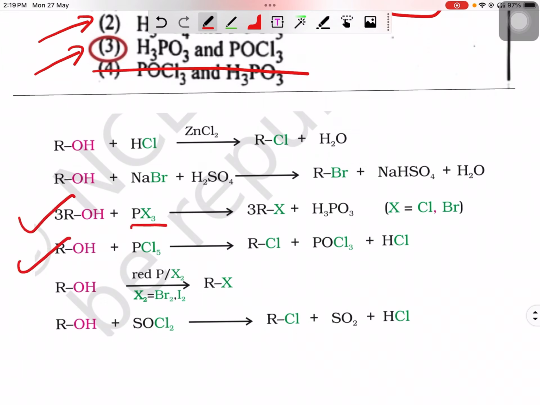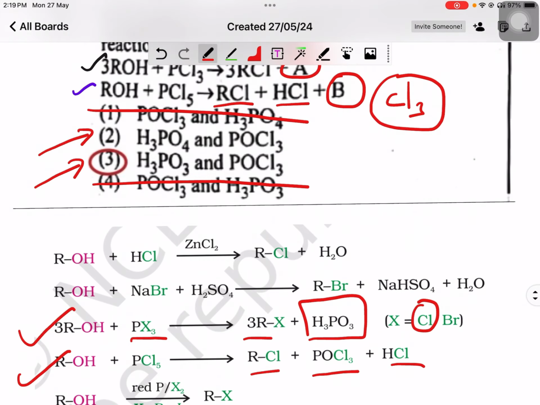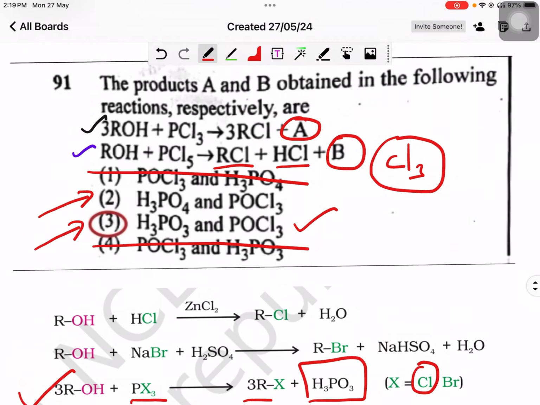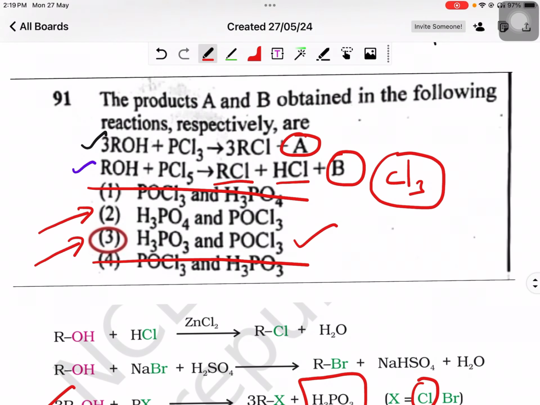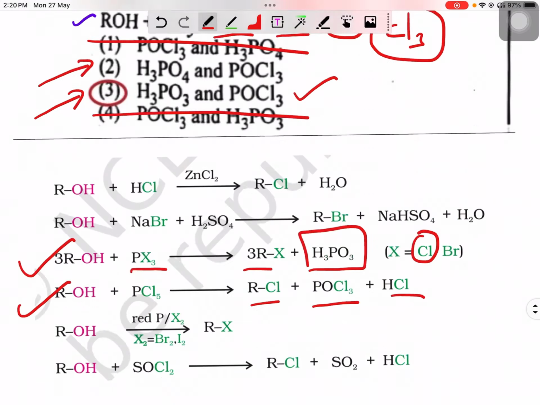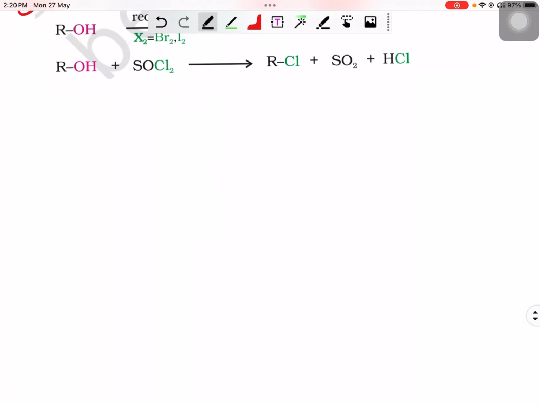Okay, so instead of H we are using chlorine. These are the products, and if you look at the product, it is H3PO3. So here our correct option is 3. In this way you should be able to nullify the incorrect options. As a result, we could zero in on the correct option. Okay, so the next question.